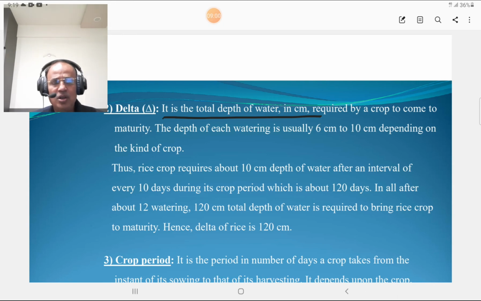In all, about 12 waterings and 120 centimeter depth of water is required to bring the rice crop to maturity. Hence, delta of that rice crop is 12 waterings multiplied by 10 centimeter, that is 120 centimeter. So this is about the delta. I think the term delta is also clear.